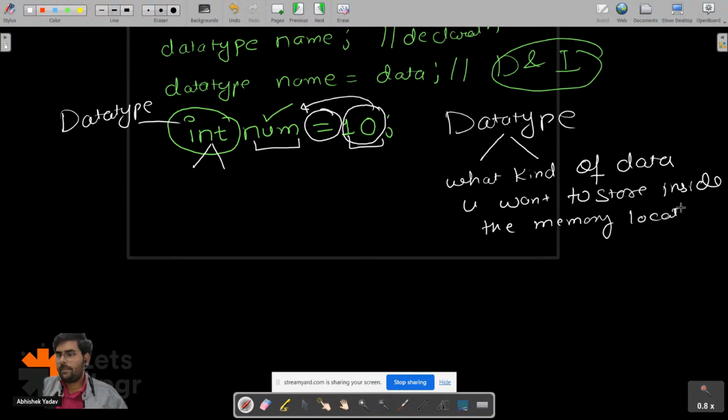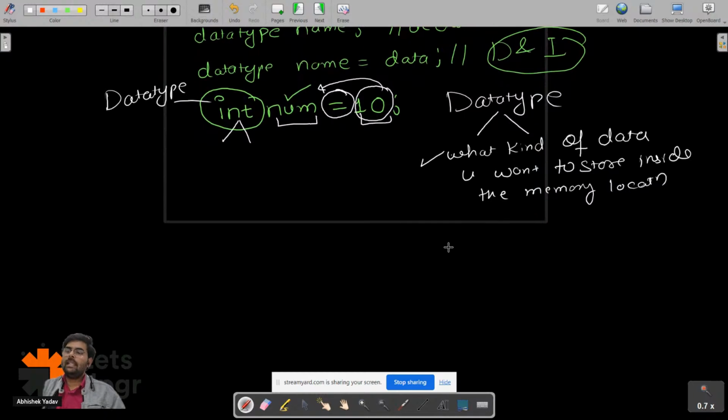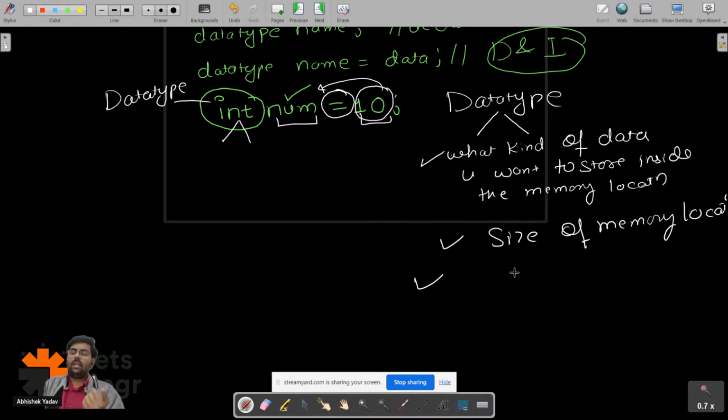The second information the data type provides is the size of the memory location. And the third information my data type provides is the range: from what range of data to what range you can store inside that memory location.